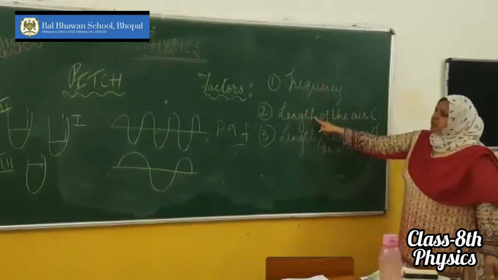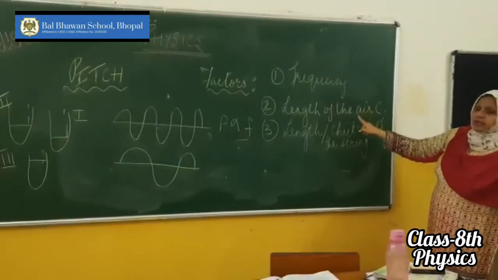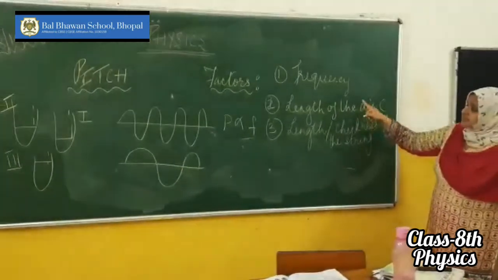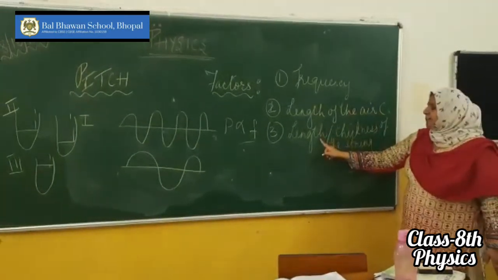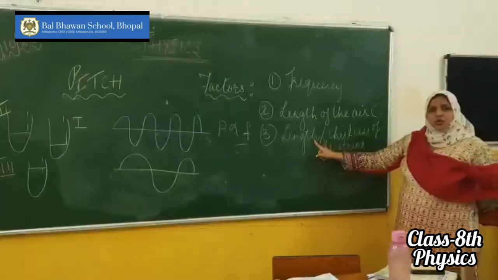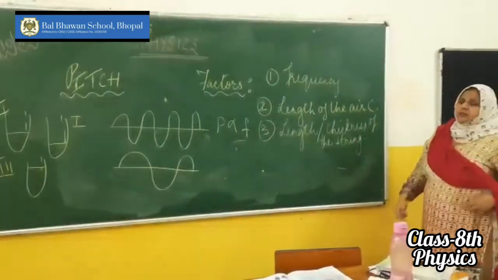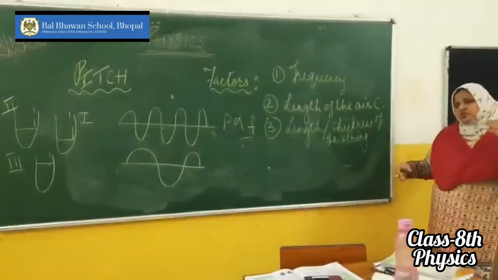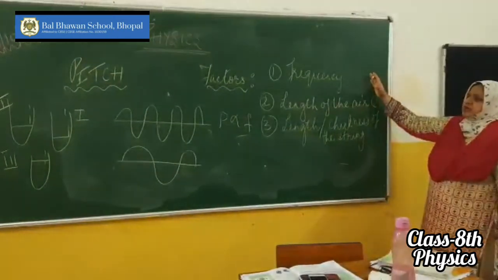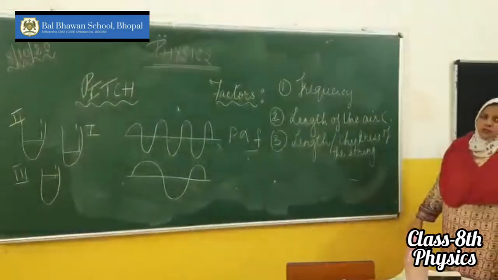So in the first two cases, pitch is directly proportional to the frequency and the length of the air column, but it is inversely proportional to the length or thickness of the string. If the length is more, pitch will be less. If the thickness is more, the pitch will be less. I hope you understood. I will show you some experiments also to demonstrate how these two factors determine the pitch of a sound.